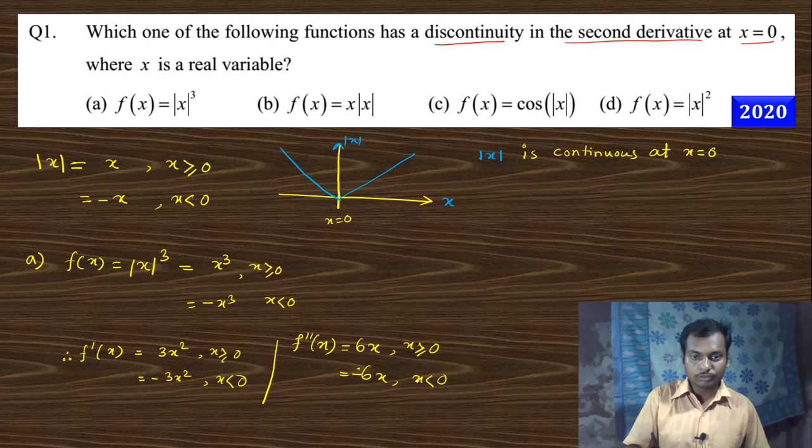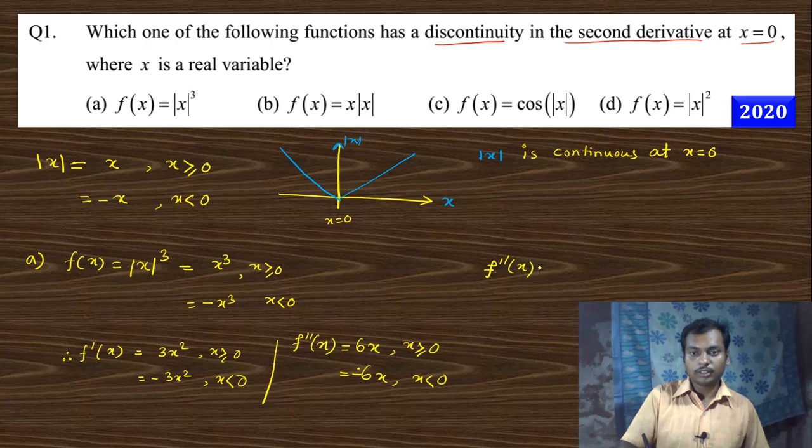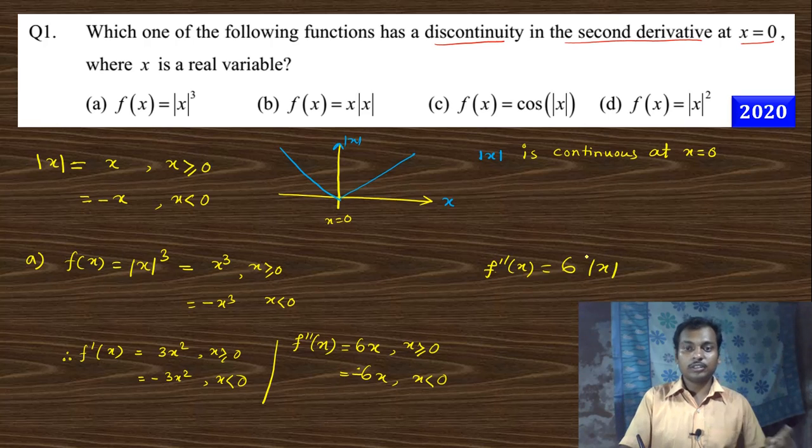If we combine these two things, we can say that f double prime x is 6 mod x, right? Since mod x is continuous, 6 mod x is also continuous, so this is continuous. But our question is about a discontinuity.